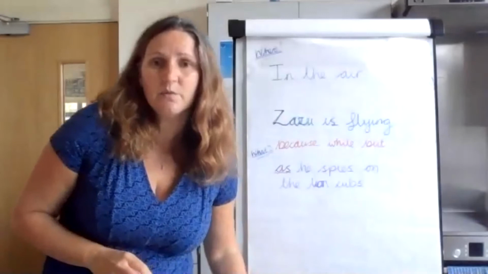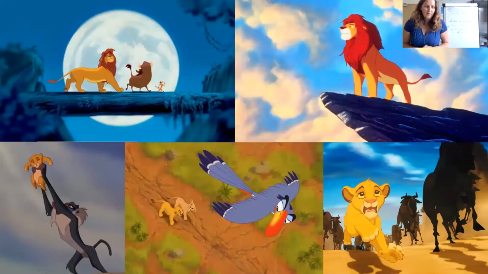So I'm going to share this picture with you again. Have a look at all of the pictures. Which picture is your favourite? What can you see is happening? I chose Zazu because he's my favorite, but it might be Simba. It could be any of the pictures that you want. Start with a simple sentence.